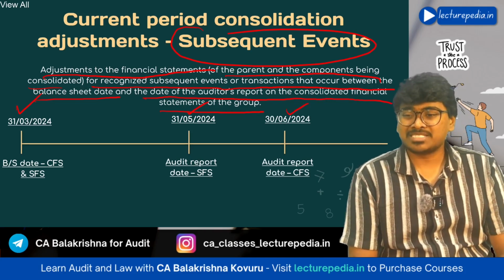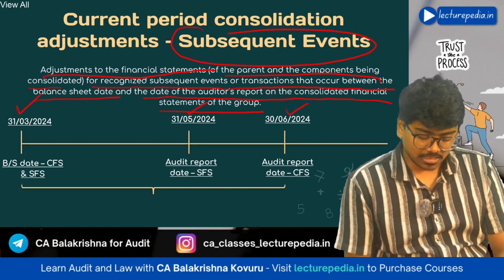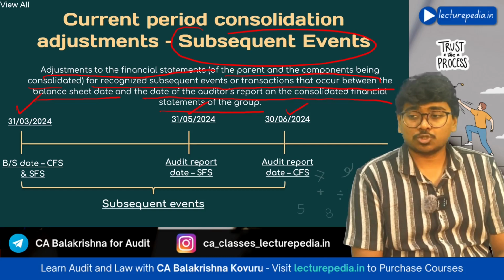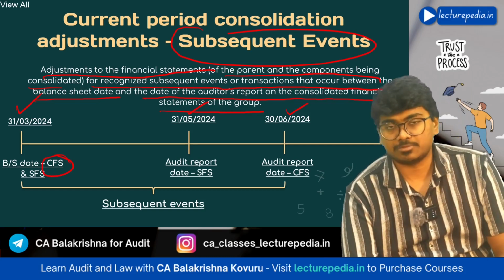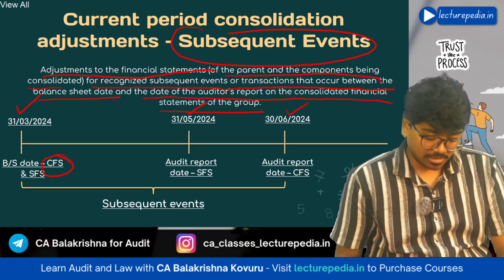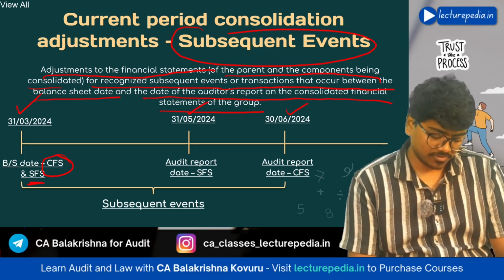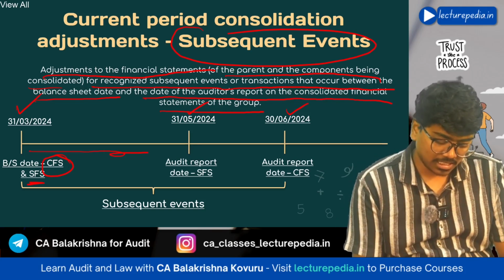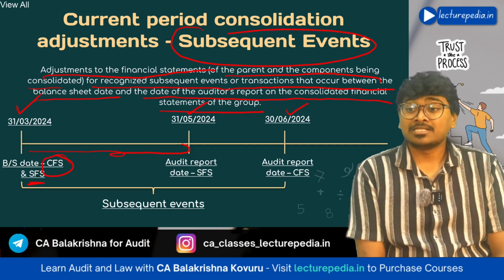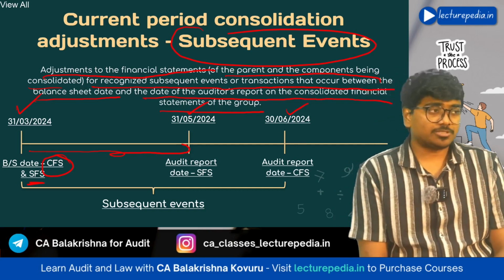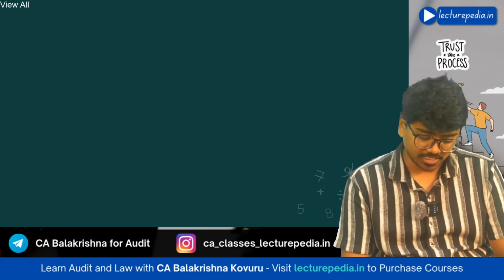Now, all the subsequent events that occur between 31st March 2024 and 30 June 2024 have to be adjusted in the consolidated financial statements. Whereas in the standalone financial statements, only those subsequent events that occur between 31st March 2024 and 31st May 2024 will be included, right? So this is the adjustment with respect to subsequent events. There is another adjustment with respect to subsequent events.